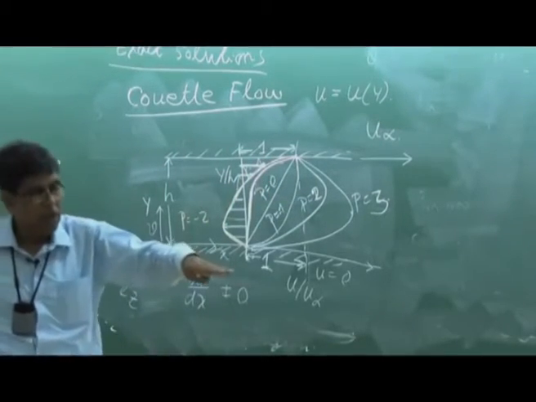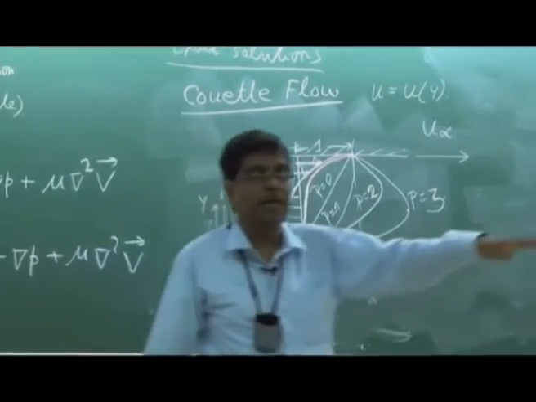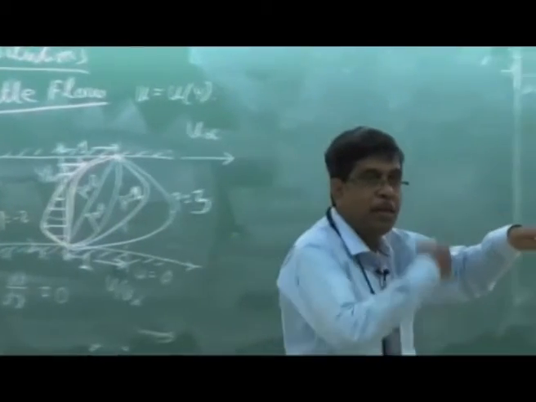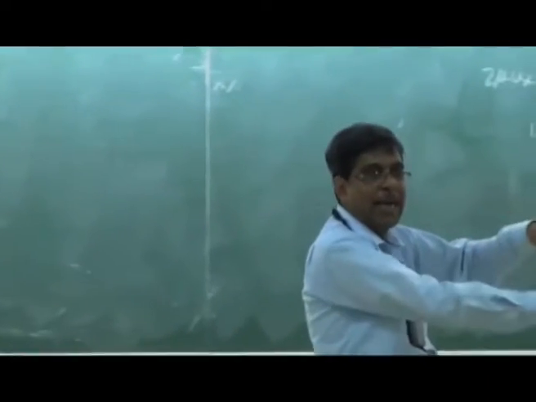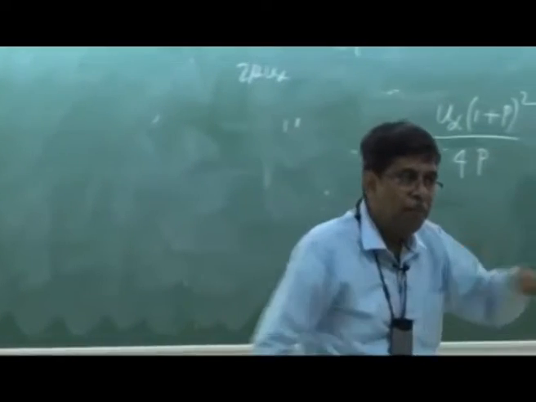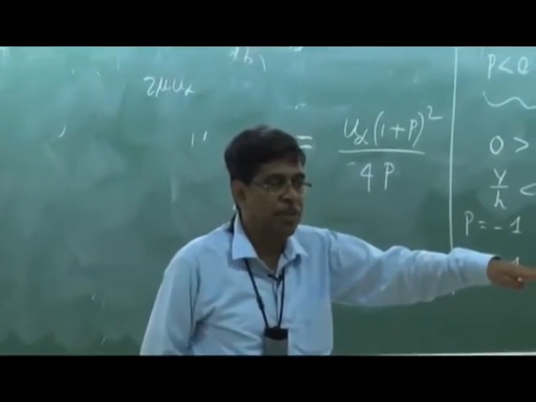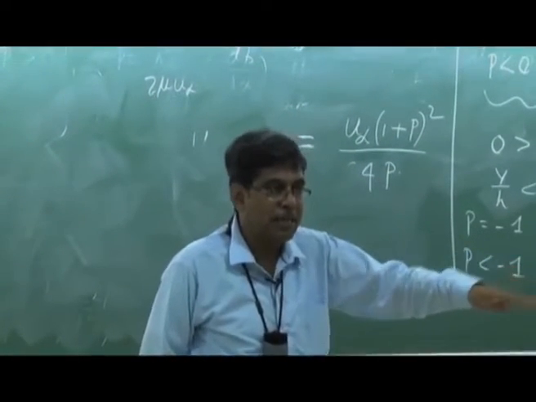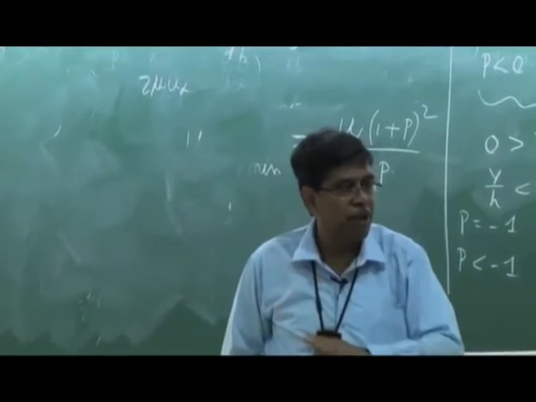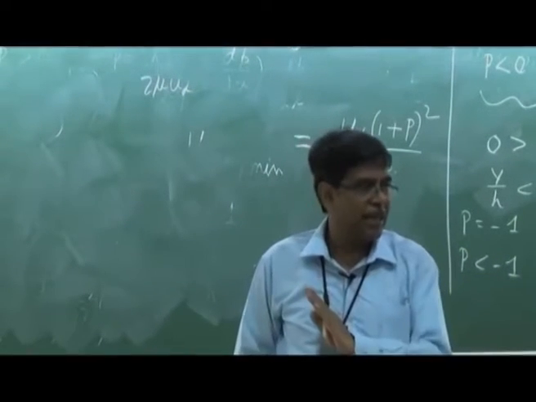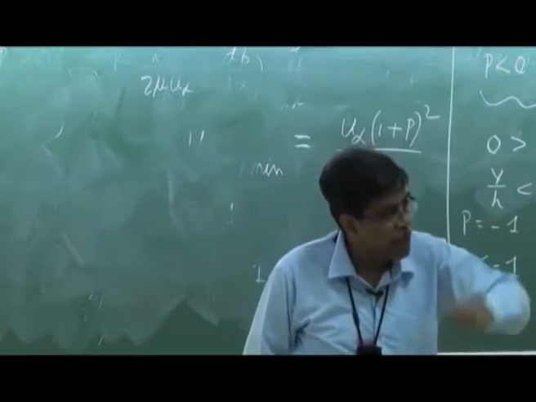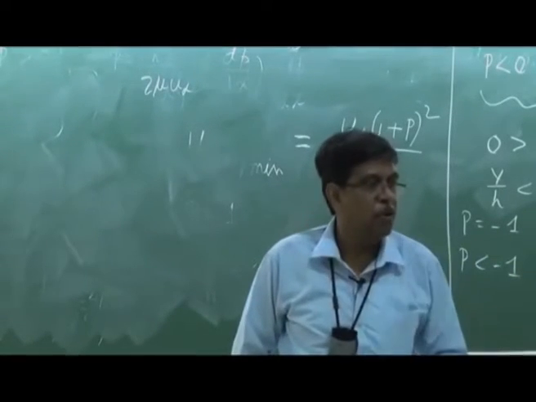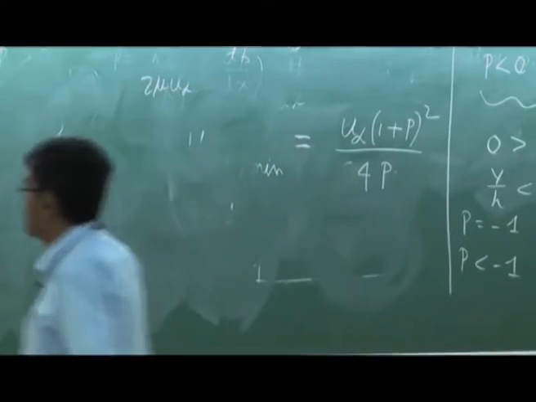If you keep the plate, it will automatically flow. This is because the pressure gradient causing the flow keeps that velocity u infinity at that surface. You understand? That means the free surface is moving at some velocity because of the pressure gradient imposed on the flow. If you keep a plate it will automatically flow. So therefore, there is no shear stress required.